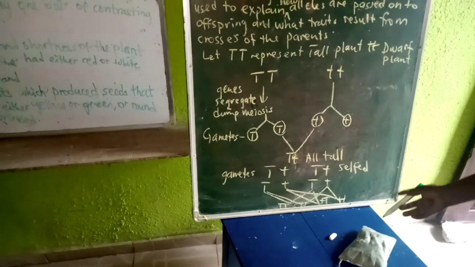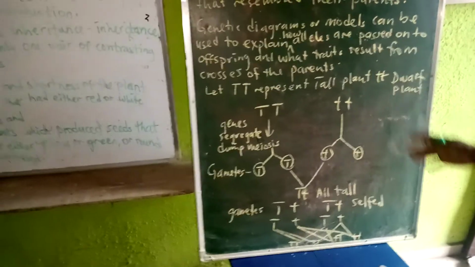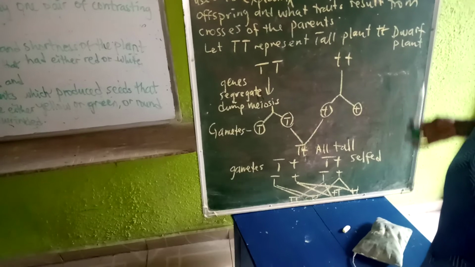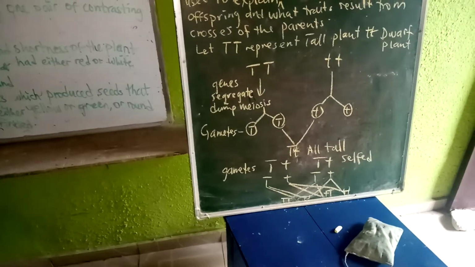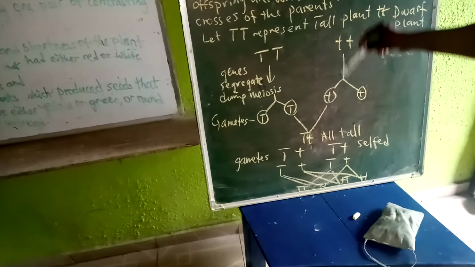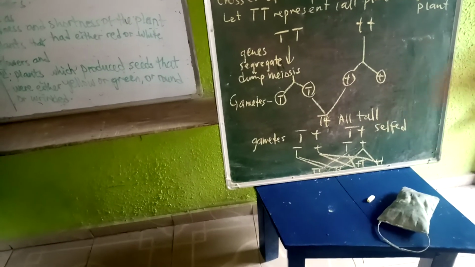Capital T represents tall, while small t represents dwarf. This implied that all the offspring in the first filial generation were tall. I've explained dominant and recessive. The capital T is dominant over the small t. That is why all the offspring were tall in the first filial generation.